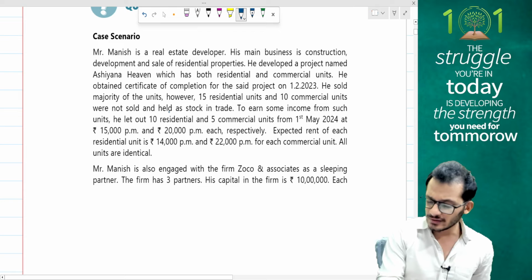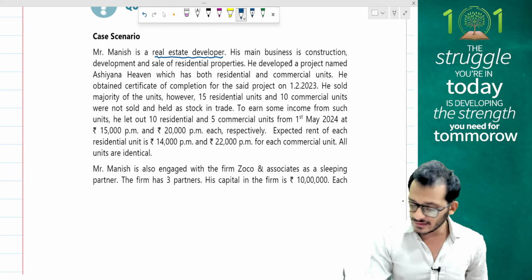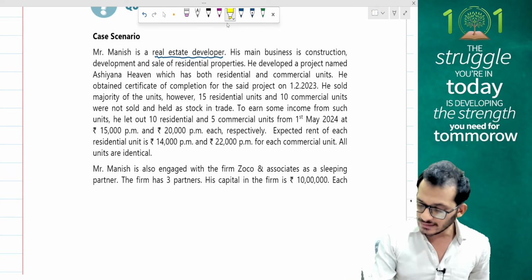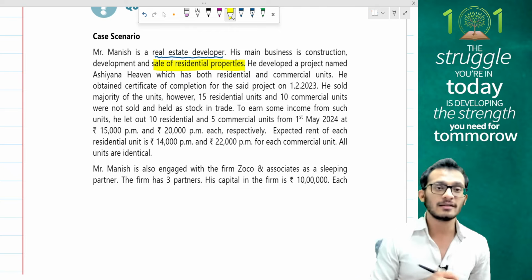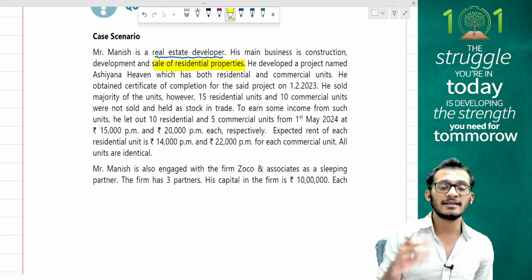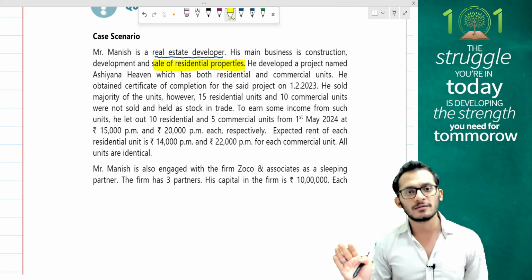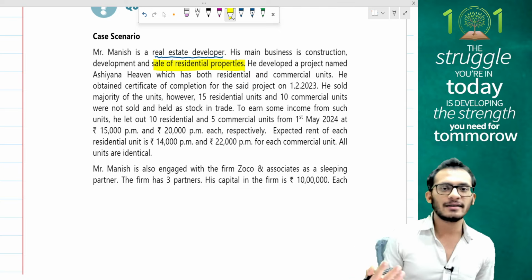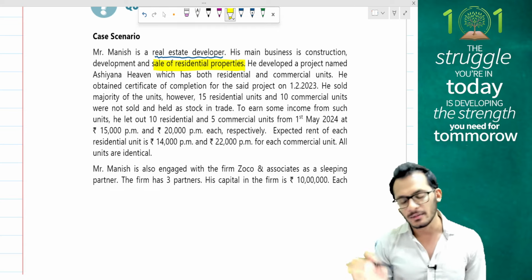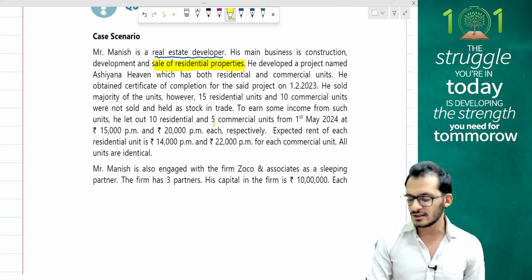Question number 1 says, Mr. Manish is a real estate developer. His main business is construction, development and sale of residential house properties. Now here is where the challenge is. Notice, people, that when Mr. Manish is a real estate developer and his business is to only sell the properties, renting out of properties does not become his business, which means any income which he generates from renting out is always going to be income from house property. He developed a project named Asian Heaven, which was both residential and commercial units.